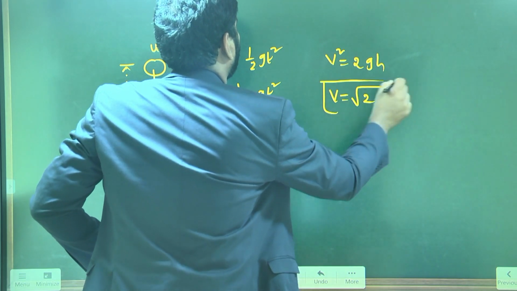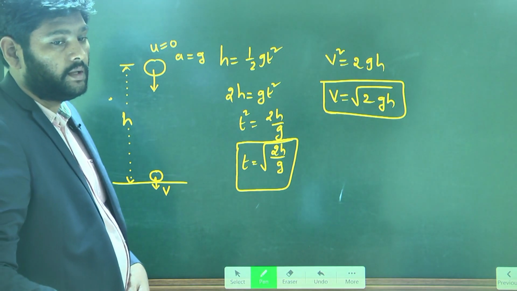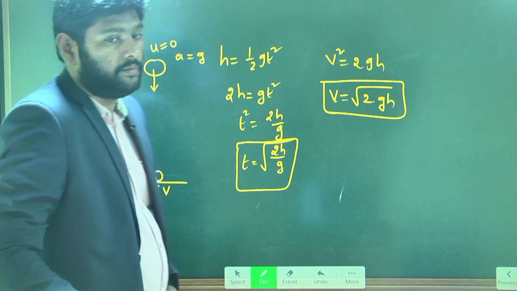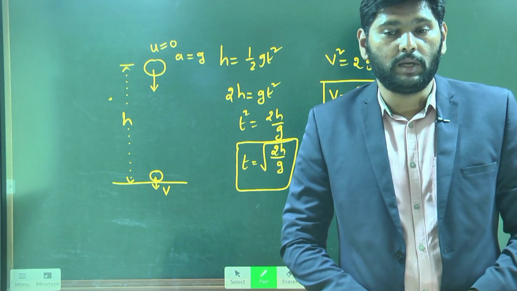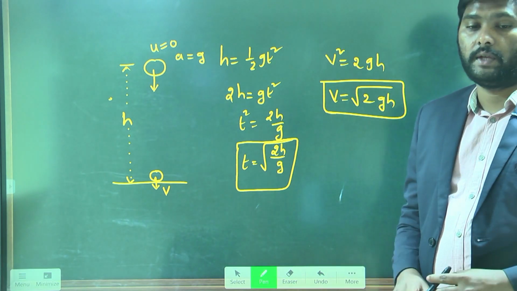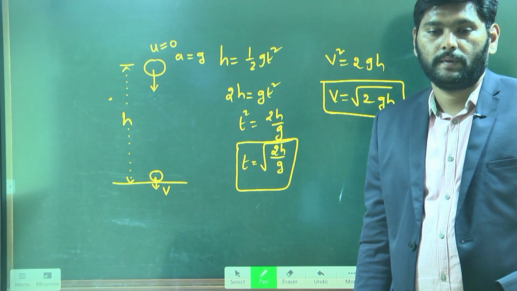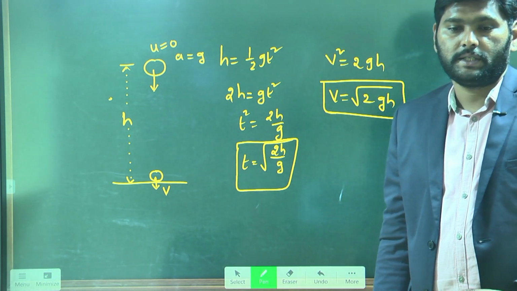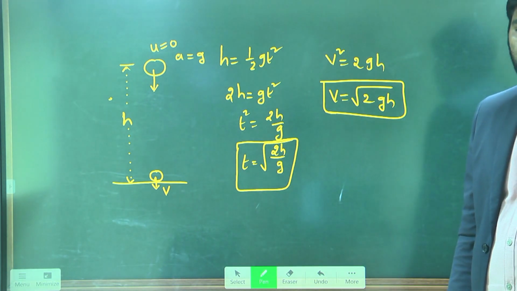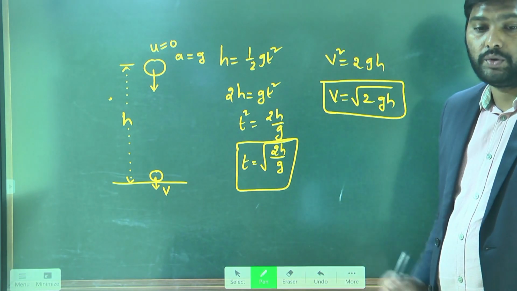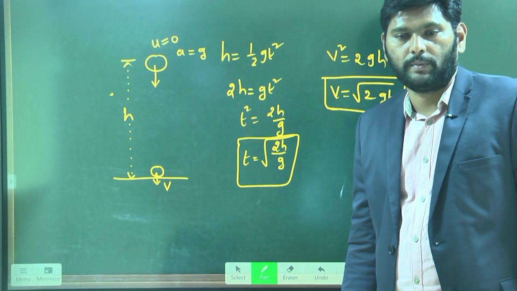This is the formula for the velocity when it is reaching the ground. So these two formulas are generalized formulas to study the motion of an object when it is falling freely. Understand? Yes, sir. So now note down, based on this we'll do some problems. Is it okay?